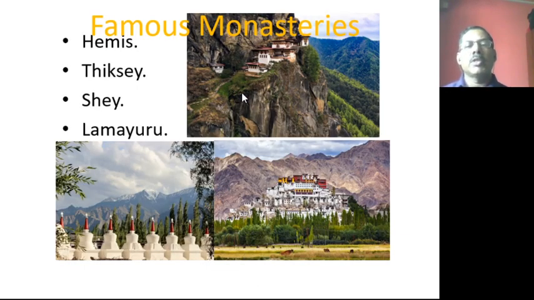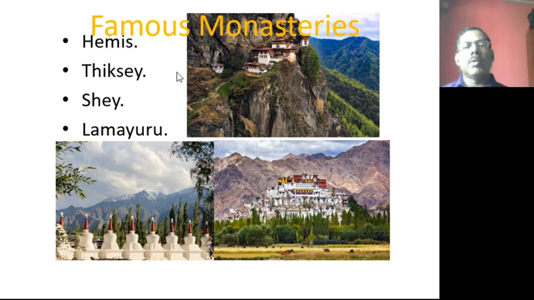Now we can see famous monasteries, different monasteries. On elevated lands, the houses are constructed. These are all called monasteries, where Buddhist monks live. The different monasteries are Hemis, Tikse, Shey and Lamayuru.